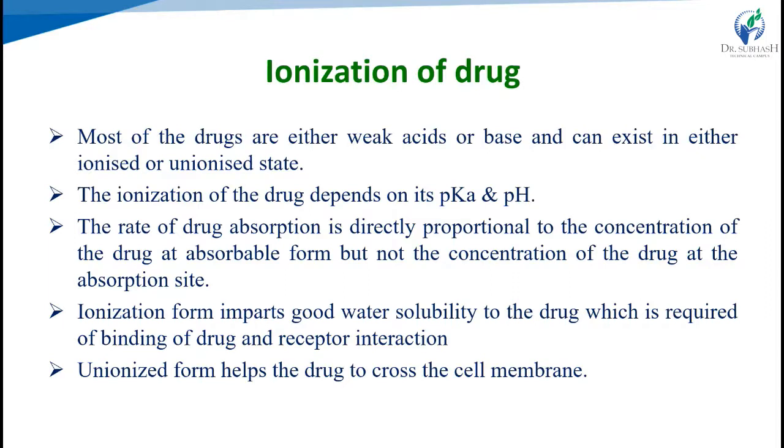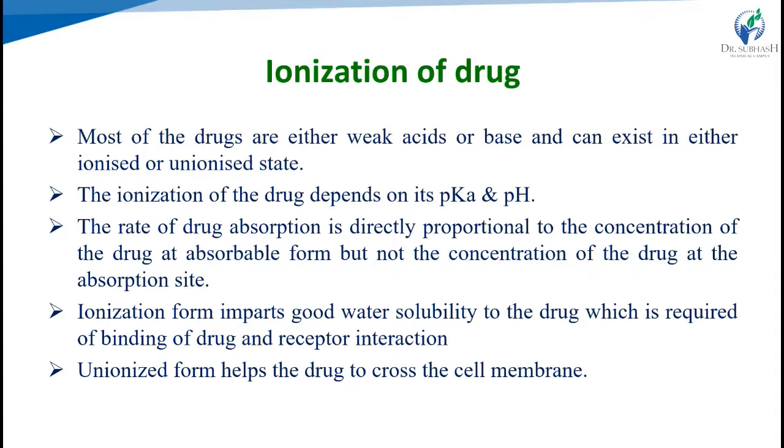The third one is the ionization constant, or dissociation constant, or ionization of the drug. Most drugs are either weak acids or weak bases, and they may exist in either ionized or unionized state, depending on the pH. So the ionization of a drug depends on its pK and the pH. The rate of drug absorption is directly proportional to the concentration of drug in absorbable form, but not the concentration of drug at the absorption site.